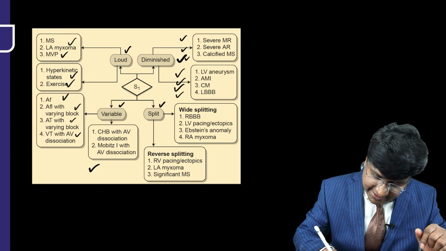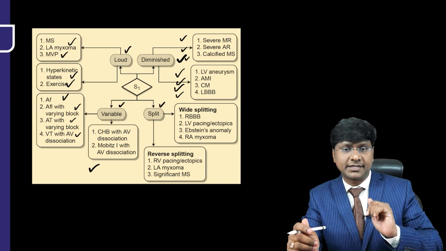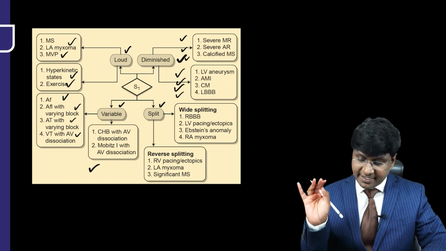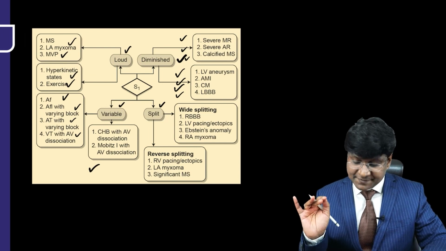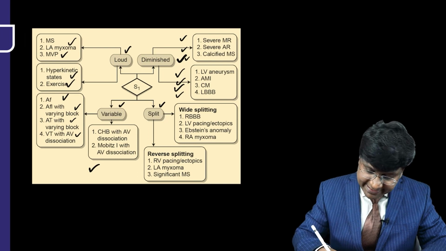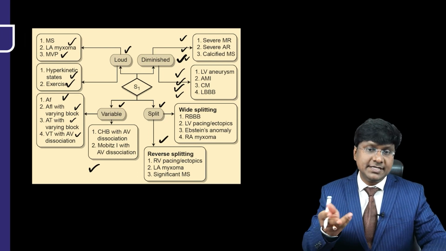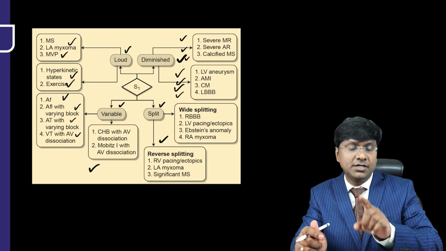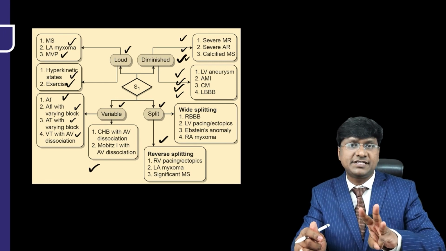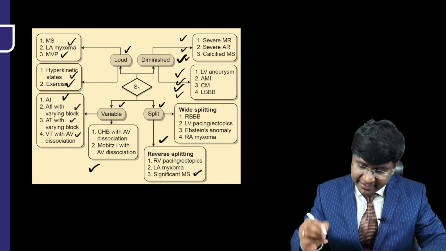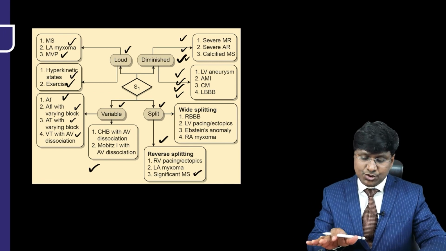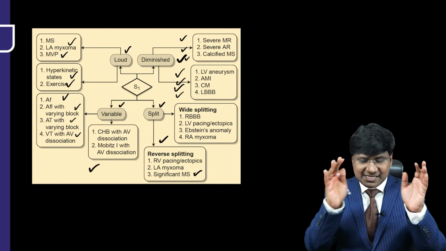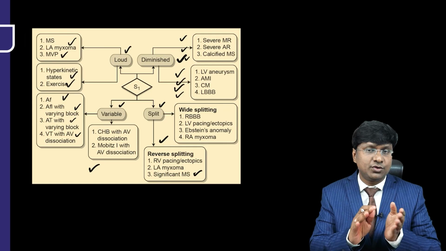Then the other condition is split. You have wide splitting in patients with right bundle branch block, LV paced beat, LV ectopic beat, then Epstein's anomaly and right atrial myxoma. Then where do you get the reversible split? The reversible split you will have in case of left bundle branch block, RV ectopic, RV paced beat, and as well as significant mitral stenosis. So these are the conditions where you will have wide splitting and as well as reversible splitting. So this is about the abnormalities related to the first heart sound.